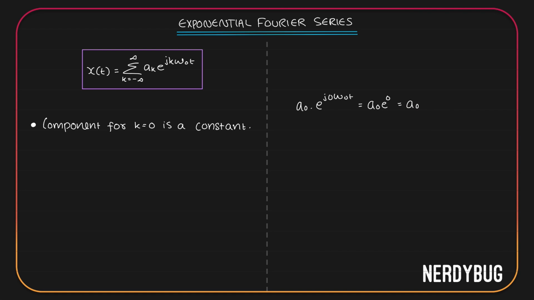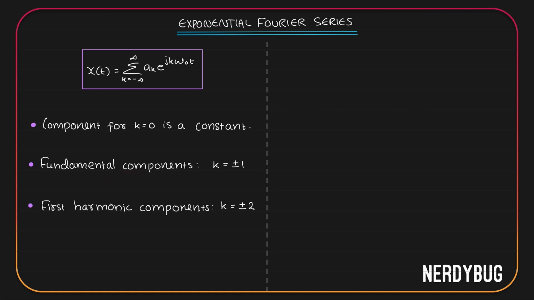Now, the components corresponding to k equals plus 1 and minus 1, the two components on the right and left side of k equal to 0, are called fundamental components. Similarly, components corresponding to k equals plus or minus 2 are called first harmonic components. So in general, we can say that the nth harmonic components will correspond to k equals plus or minus n plus 1.